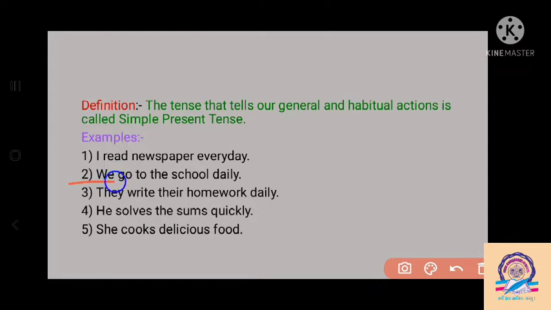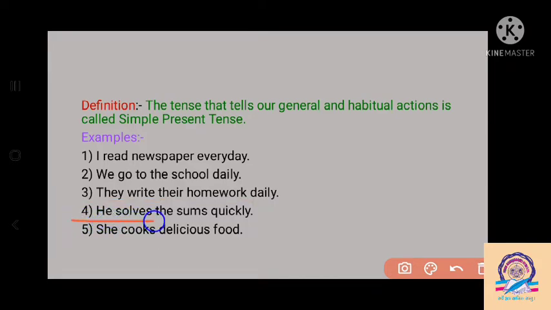Then we go to school daily. So each and every day we go to school, so this is also a habitual action. Then they write their homework daily. We have to write our homework, so we write our homework, they write their homework. This sentence is also in the simple present tense.